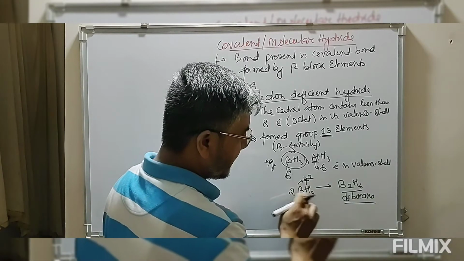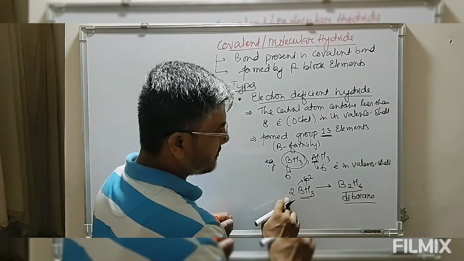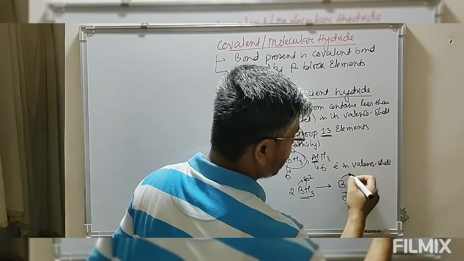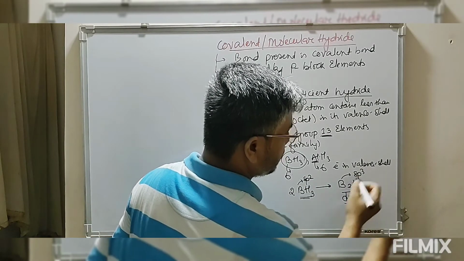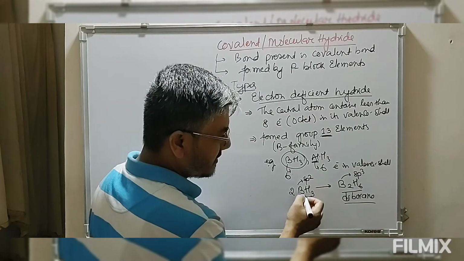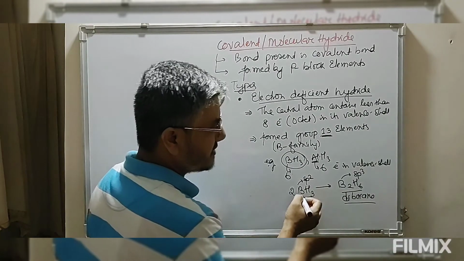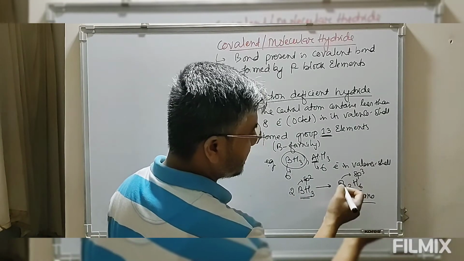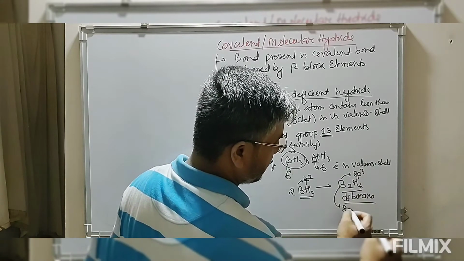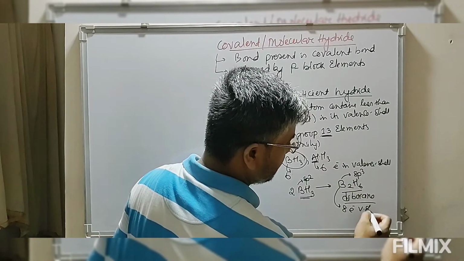When this BH3 combines with another BH3 forming B2H6, the hybridization changes to sp3. In BH3, the boron contains 6 electrons in the valence shell, whereas in B2H6, boron contains 8 electrons in the valence shell.